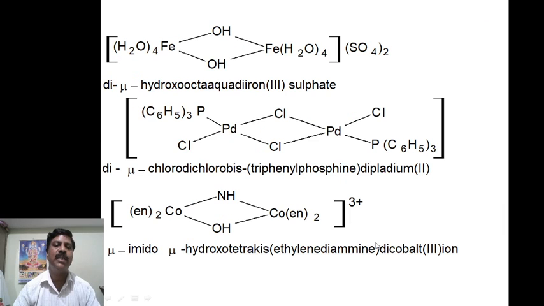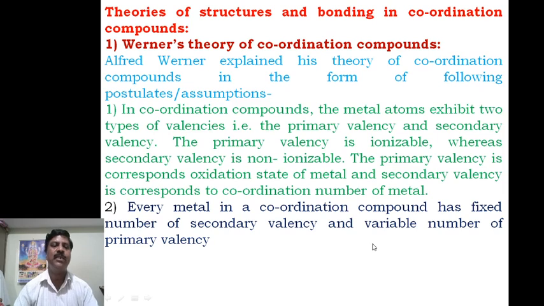Now these are about the nomenclature of coordination compounds. Next comes the theories of structures and bonding of coordination compounds. First theory is Werner's theory of coordination compounds. Alfred Werner explained his theory of coordination compounds in the following postulates or assumptions.